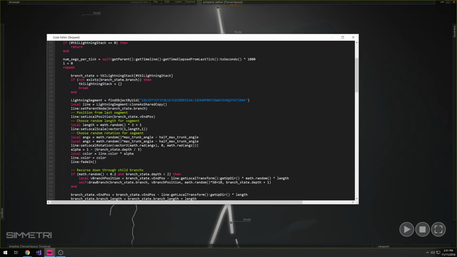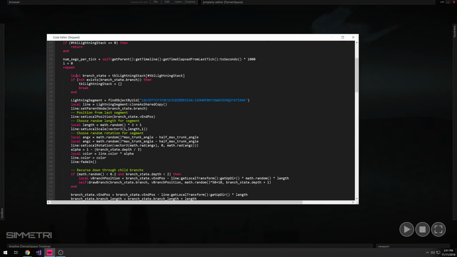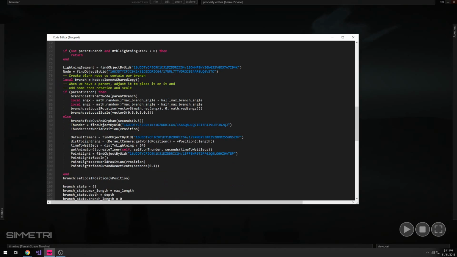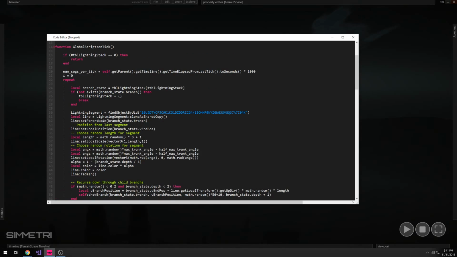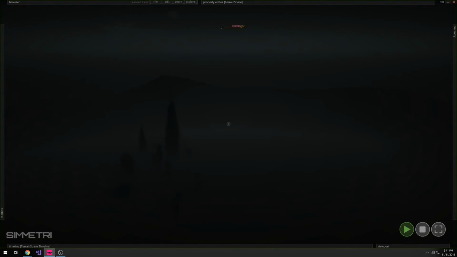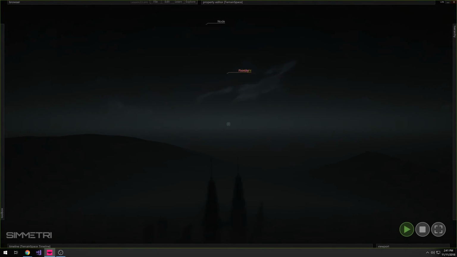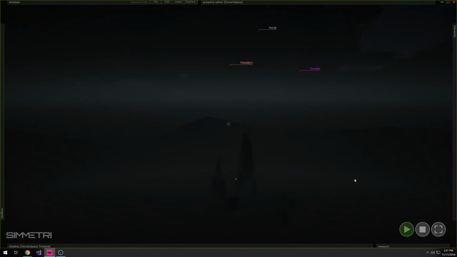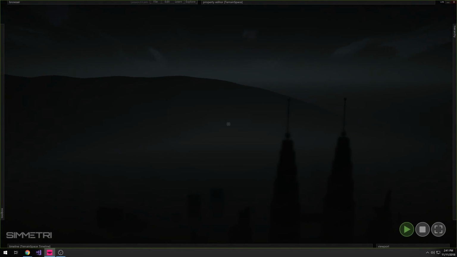And so the solution here is just to make this branch state local. So now that it's local here, and for the same reasons, I'm going to make this one local here as well. That fixes this problem. So it was just that was causing the problem here, because it was not local, and it was stepping on its own state, basically, when we were calling that recursive function. So once we did that, now we're back to the correct solution.